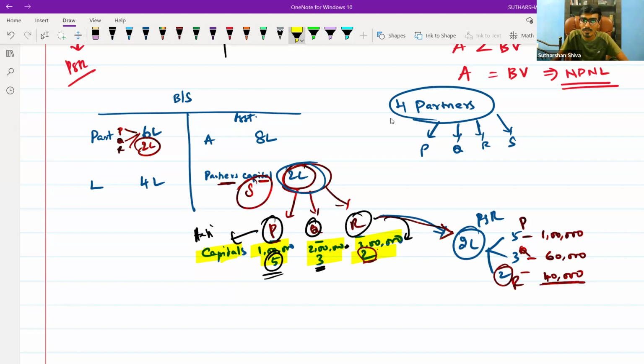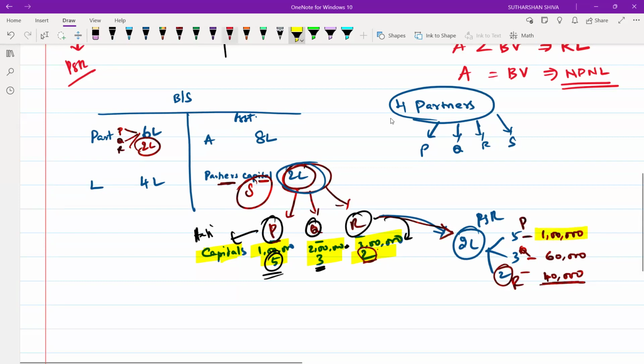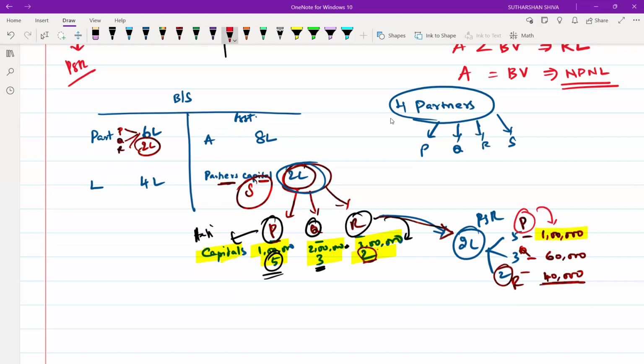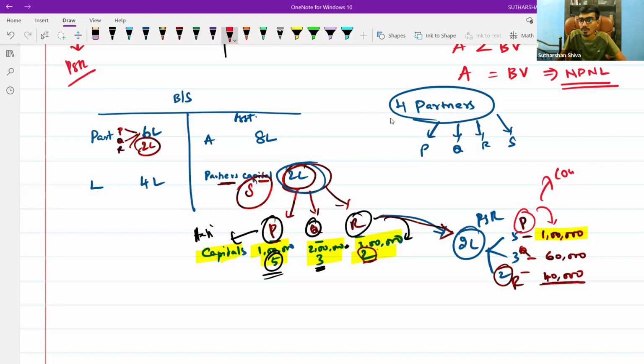But who is the person who is sweating all the wear and tear for the company? P. Because of the inefficiency of another person, who needs to bear so much loss? P has to bear it. So P has not agreed to that, and P went to court.